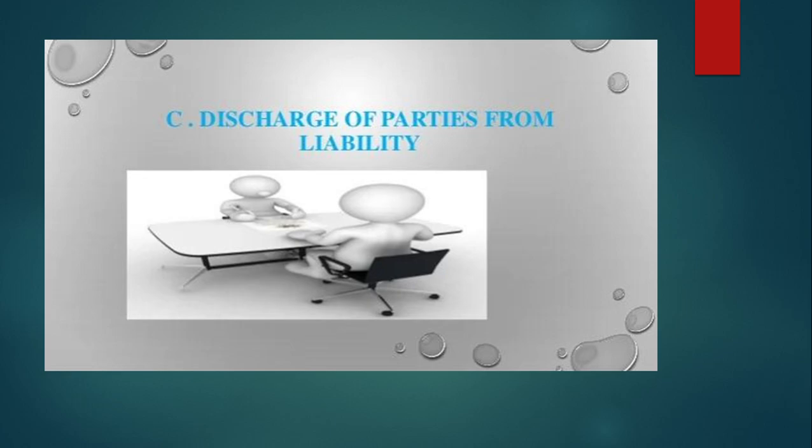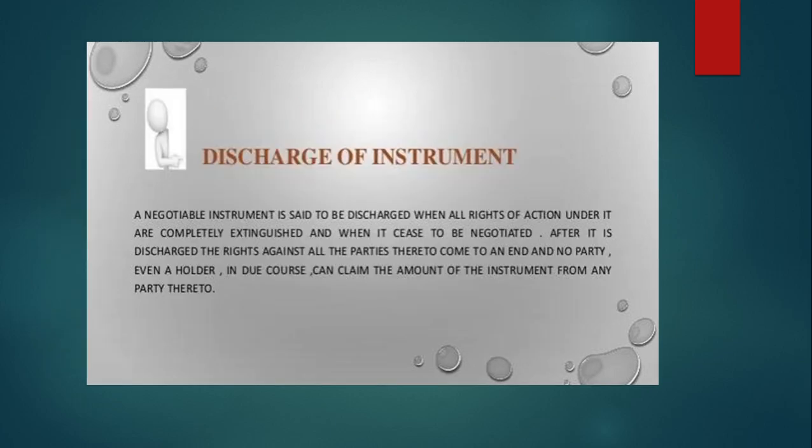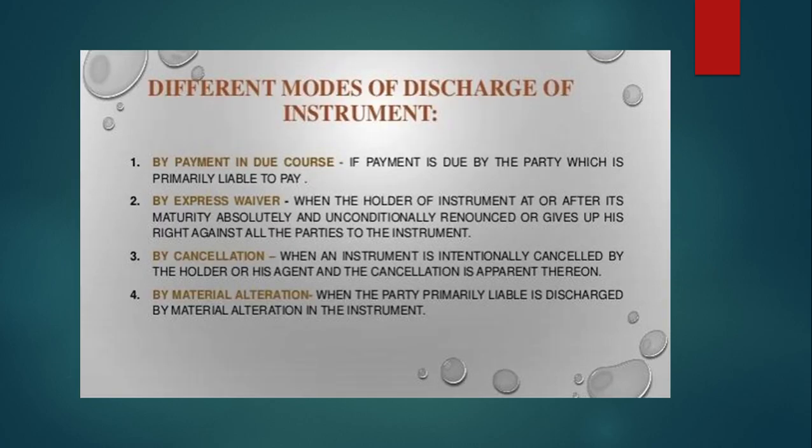Discharge of the parties comes under liability. A negotiable instrument is said to be discharged when all the rights of action under it are completely extinguished, and when it ceases to be negotiable. After it is discharged, the rights against all parties come to an end. Before that, even a holder in due course can claim the amount of the instrument from any party thereto. The different modes of discharge of instruments are: by payment in due course, by express waiver, by cancellation, and by material alteration.